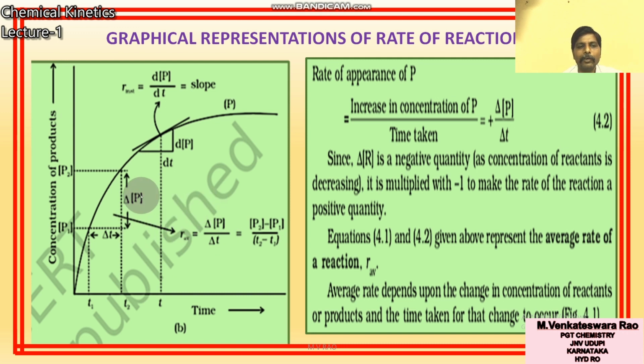If I want to know the rate of reaction at any instant of time, this point is important. If you want to know rate of reaction at any instant of time, suppose at this point, you have to draw one tangent. Slope of this tangent, that means dP by dt, is equal to rate of the reaction. Slope of the tangent is equal to rate of the reaction. This is positive slope for this curve.